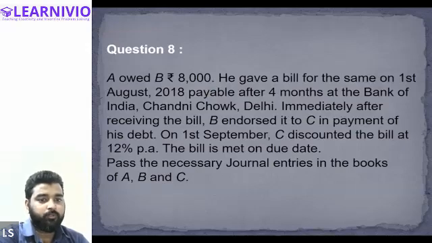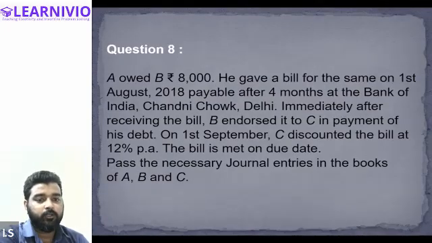A owed B rupees 8,000. That means A has to pay 8,000 to B. Therefore, A will be promising to pay 8,000. Therefore, B will make the bill of exchange on A. So B is the drawer in the question. Is this clear, everyone? Arisha, Hamad, Halima. Yes, sir.